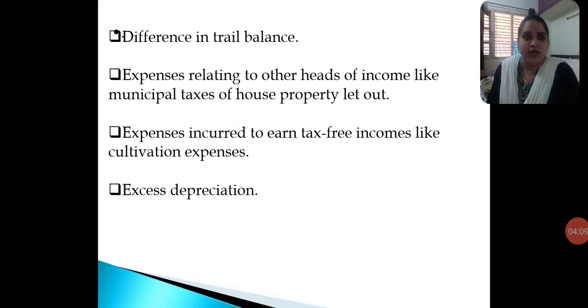Differences in trial balance. Any difference that has arisen in the trial balance, if it is shown on the debit side of the profit and loss account, then it has to be added to the net profit and it is treated as inadmissible expenses and disallowed. Next, you have expenses relating to other heads of income like municipal taxes of house property let out, etc. If the assessee has included expenses relating to other heads of income, like municipal taxes paid towards the house property which is let out by him, then that is also treated as inadmissible expenses under this head of income and it is disallowed.